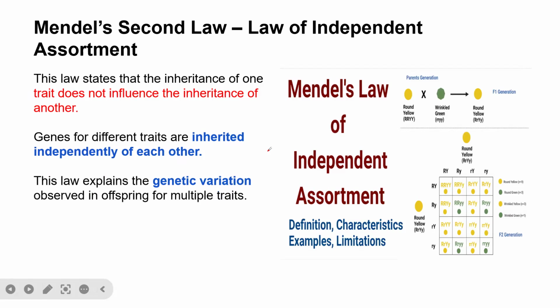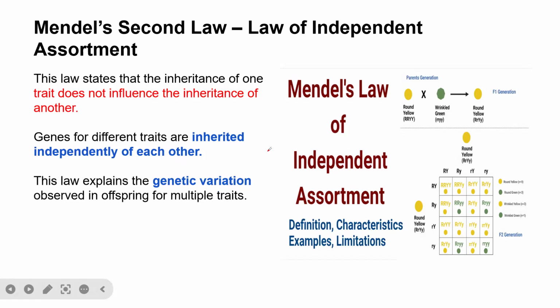Then we have wrinkle and green. If you look at this, these are two traits. Round indicates the shape, and yellow is color. Wrinkle is also a shape, while green is also a color. So if you look at it, we have capital R, and capital Y, capital Y. Capital R is responsible for the round, while capital Y is responsible for yellow. And then, of course, the wrinkle is small letters rr, and the green is small letters yy.